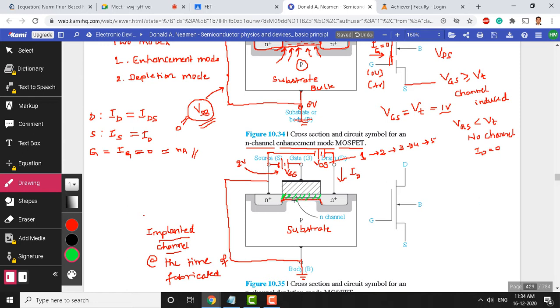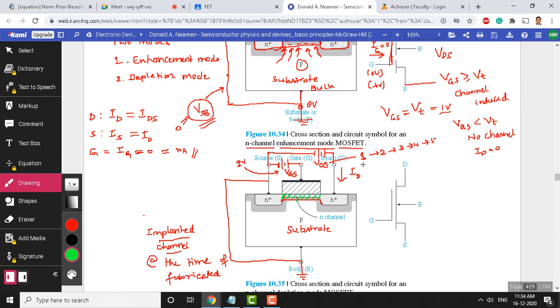Okay, this complete region has been expanded. You can visualize it like a road. Earlier, when the road is narrow, very few vehicles can move from source to drain. Vehicles, in the sense, electrons. And now I made this road a little bit wider, so more vehicles can cross from source to drain. When I say more vehicles, large current is flowing.